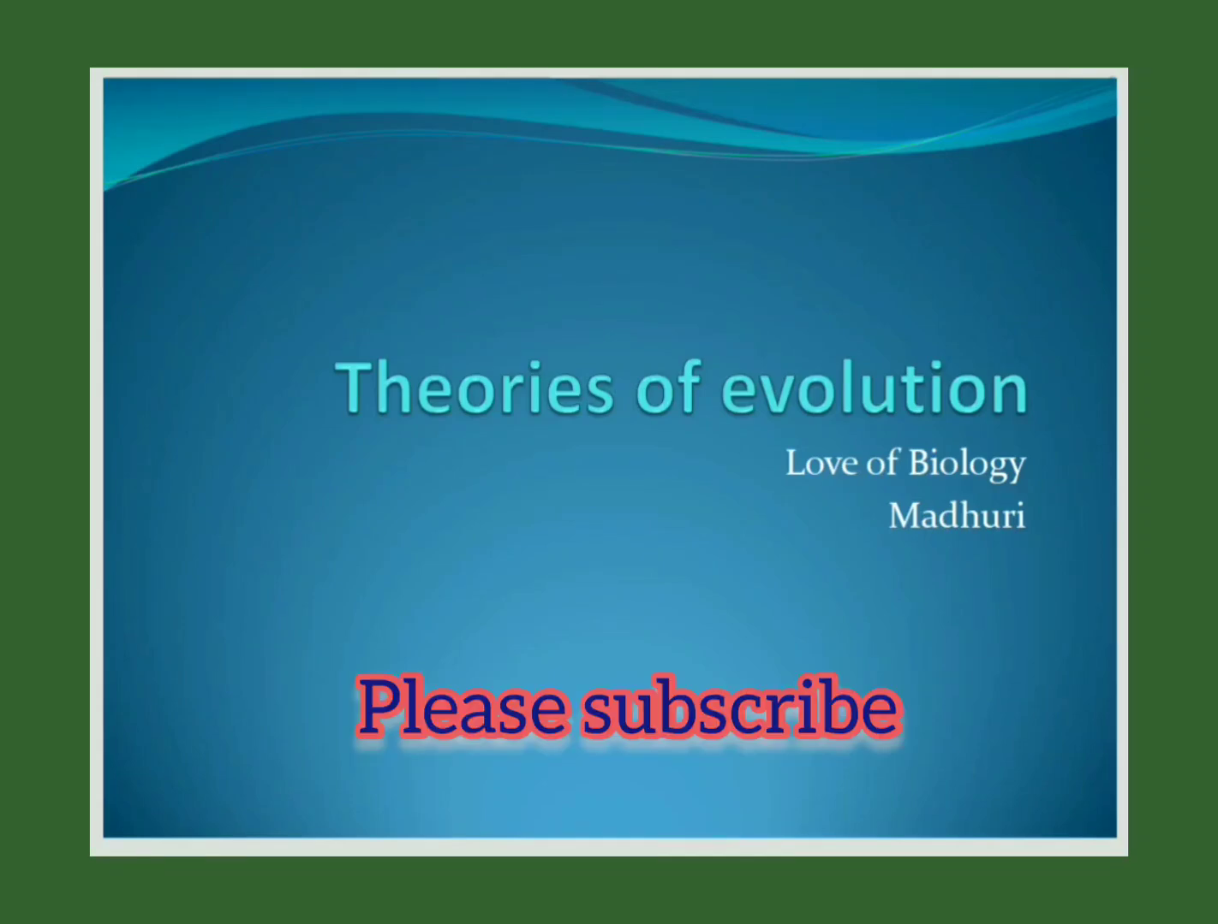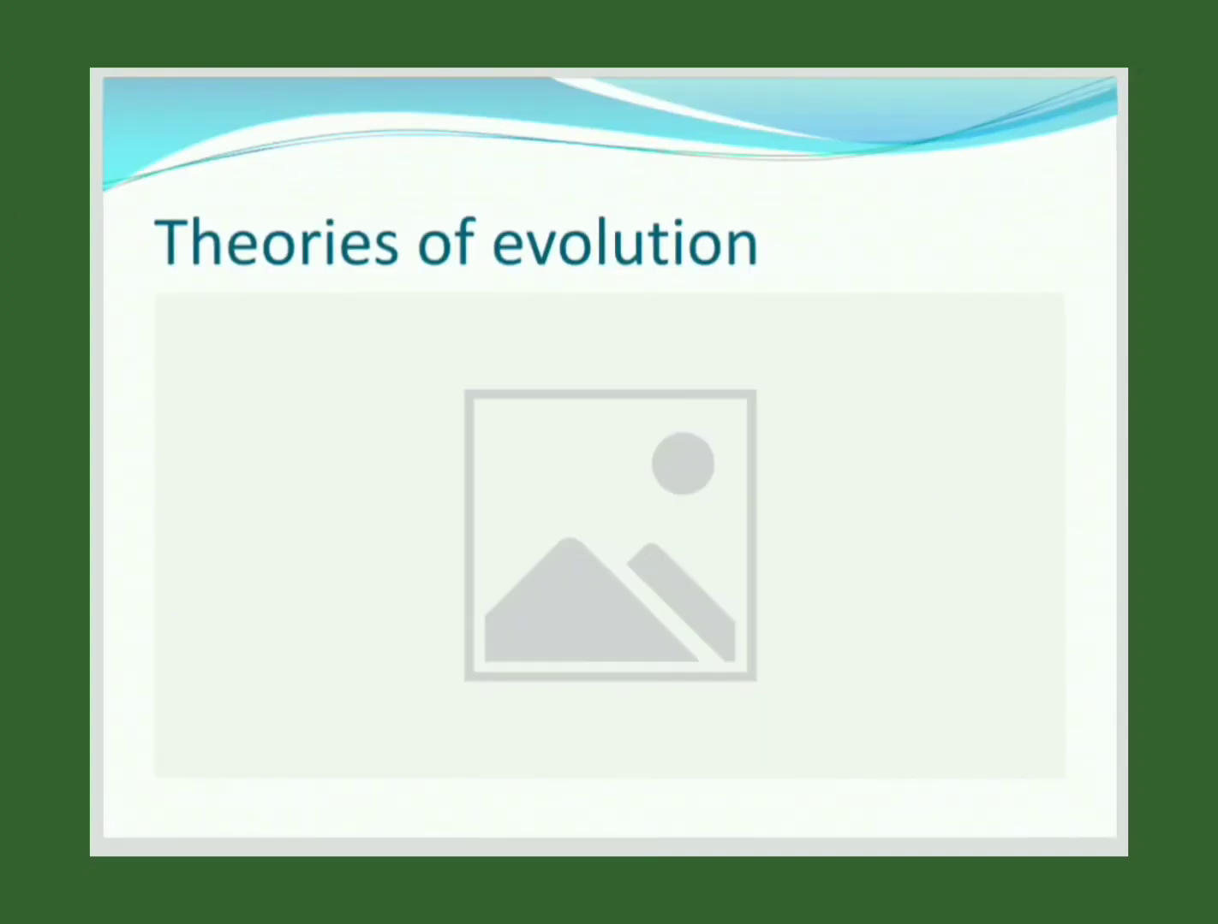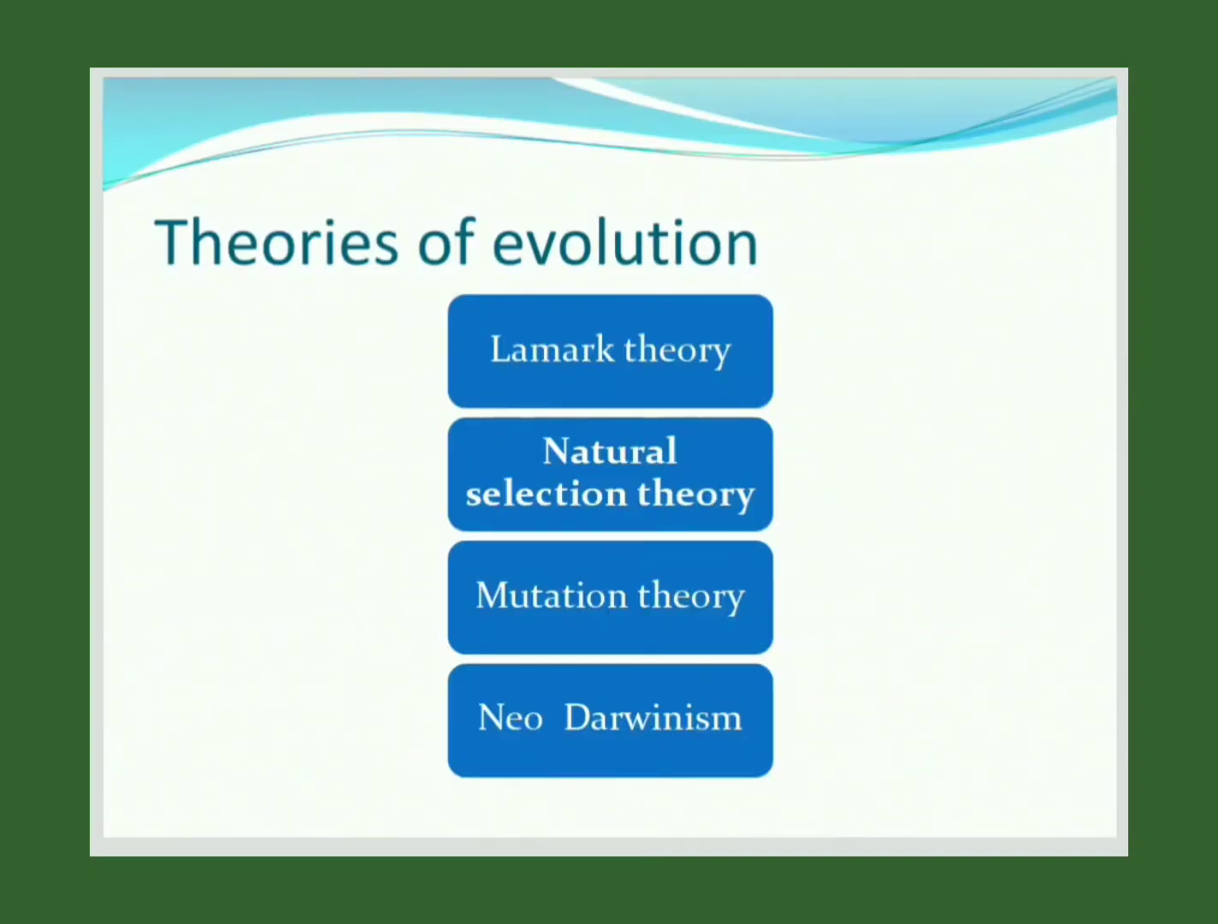Today we are going to learn about theories of evolution. So what are the theories of evolution? Let us see. There is a list of things. The first one is Lamarck theory, then natural selection theory, mutation theory and NeoDarwinism theory, or synthetic theory. Let us see them one by one.